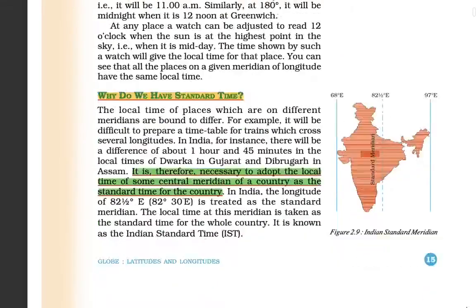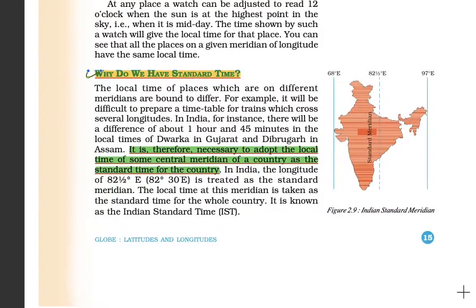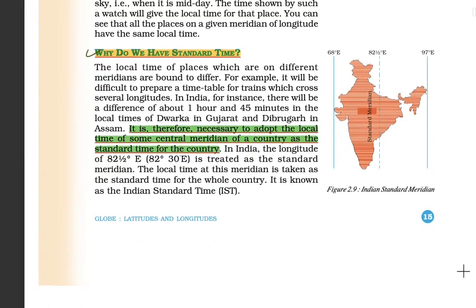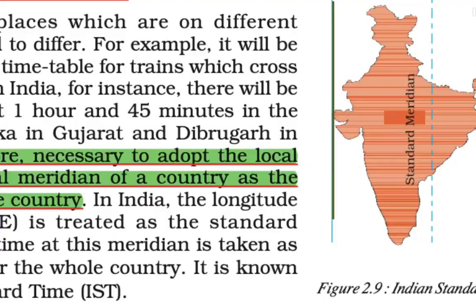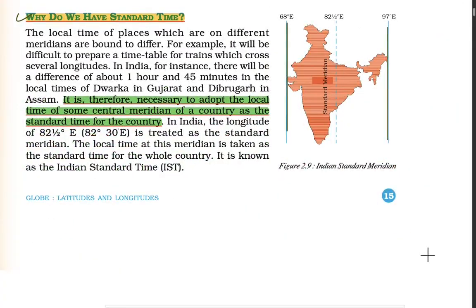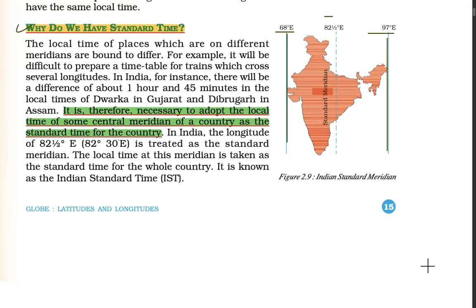Now why do we have a standard time? Because of our longitudinal extension, we are a very vast country. If we consider India, the meridians extend from 68 degrees to 97 degrees, so it is approximately 30 degrees.